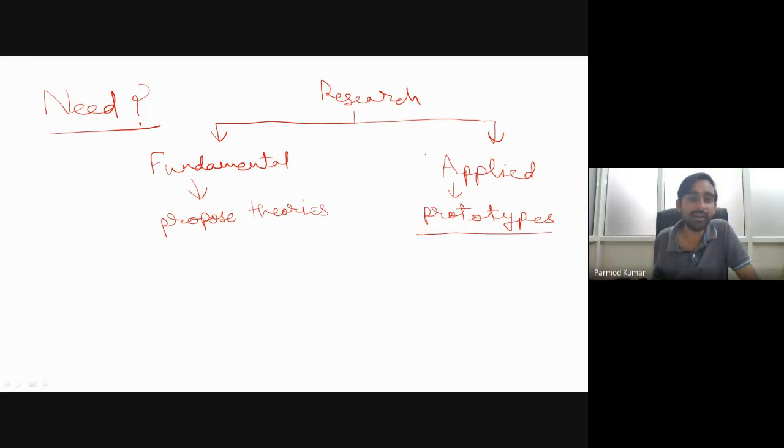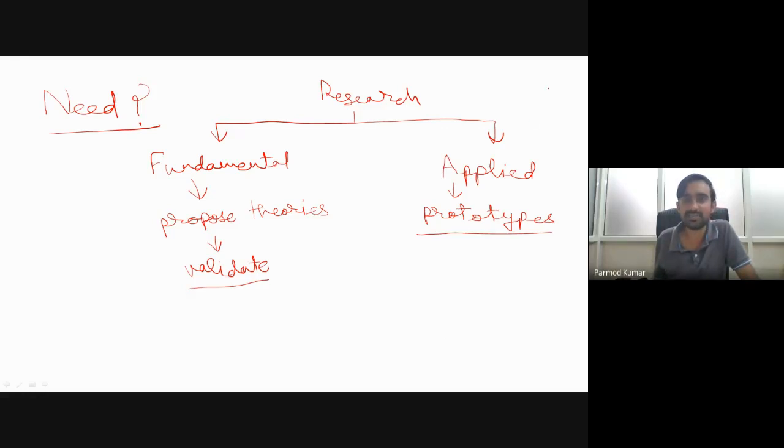In fundamental research, based on some analytical understanding, mathematical analysis or laws of physics, when some theory is developed, it is always necessary to validate that theory. So for fundamental research, the need of experimentation is to validate the theories which are proposed from the theoretical research.